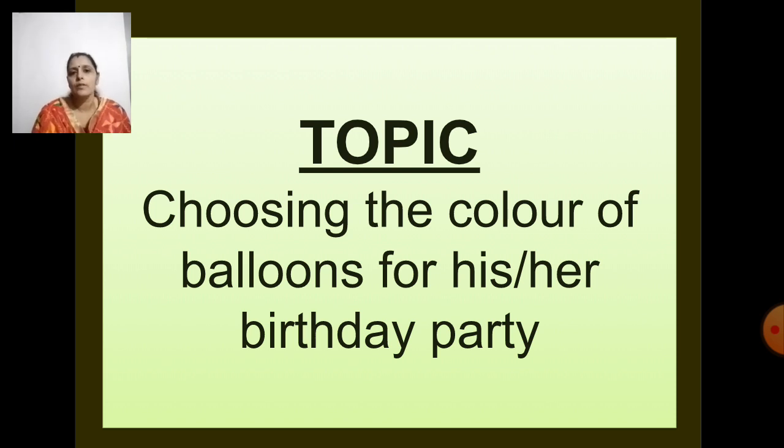So there is a boy or a girl and their mother, and they are discussing the color of the balloons they want to use for decoration for their birthday party.